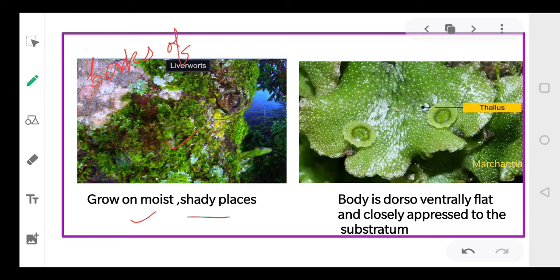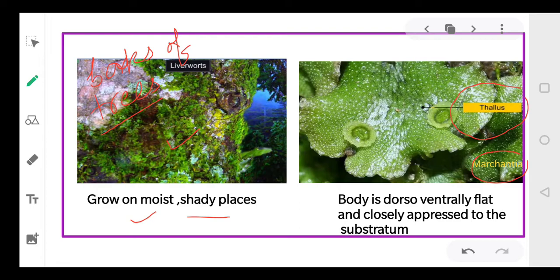They are also observed growing in the deep forest. Clear everyone? And the body of the liverwort is also thalloid, as you can see in Marchantia.